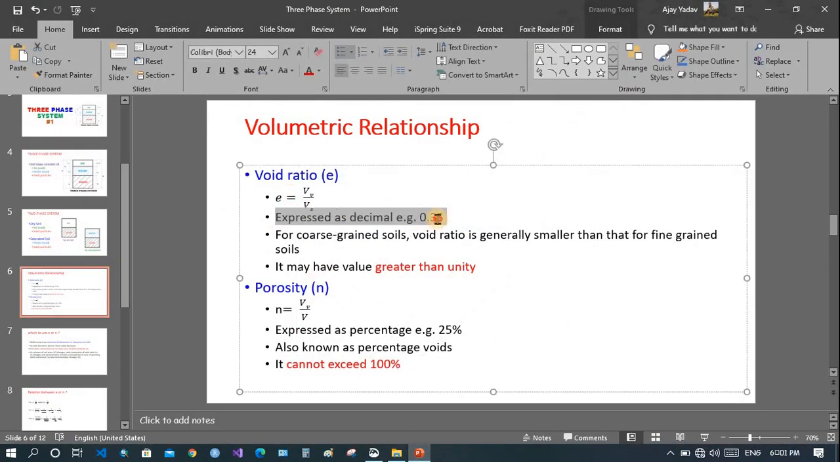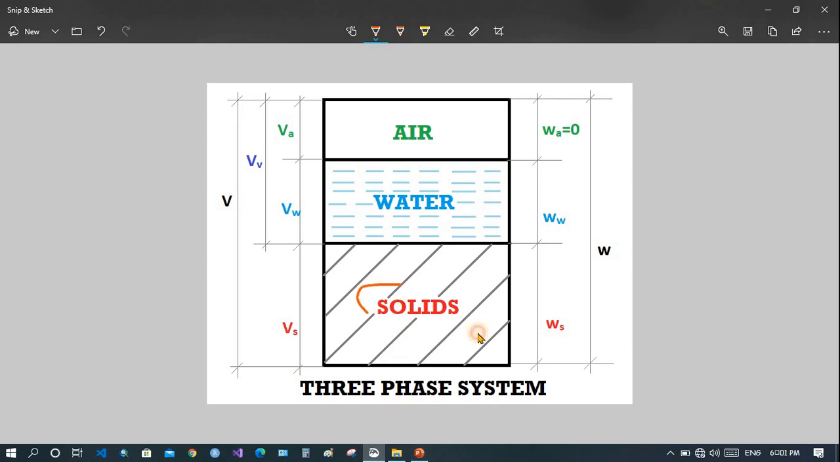Now it is expressed as a decimal. For coarse soil, void ratio is generally smaller than that for fine soil, and it may have a value greater than unity because the volume of solids can be small and the volume of void can be more. Volume of void is divided by volume of solid, and when volume of solid is less and volume of void is more, we get a value greater than 1.